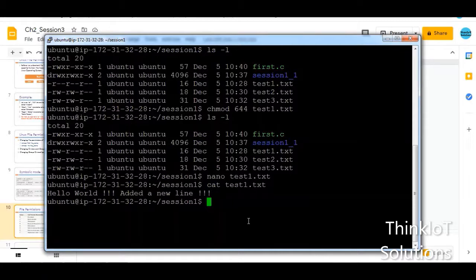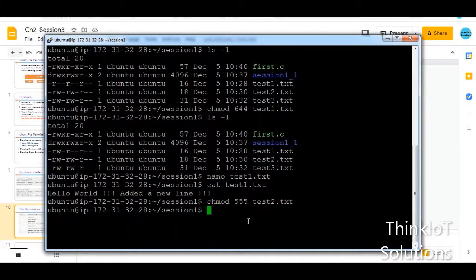So the file permissions are very, very important. In some cases if you are not able to access a file, then you can change the file permissions using the chmod command. So basically the command name is chmod, you need to give the numbers according to which permission you have to give, that is read, write or execute, and then a space, and let's say I'm giving 555, and test2.txt, that is the second file that we have.